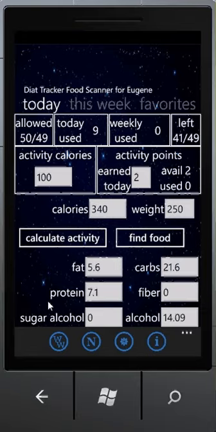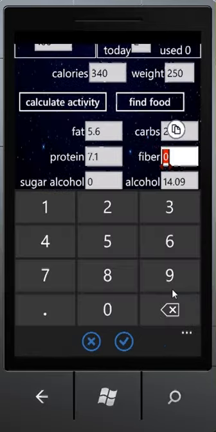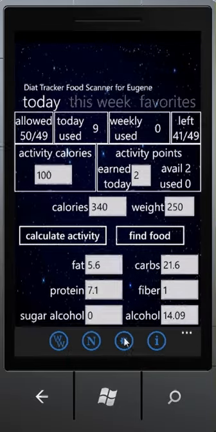It shows you the summary and changes the screen. Besides the available points and activity points, it shows you the total number of fat, carbs, protein, fiber, sugar, and alcohol that you have consumed today. You can also change the information here by simply putting whatever information you think is right for it here.